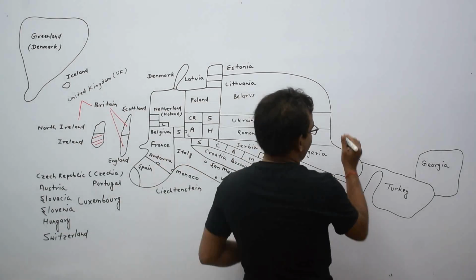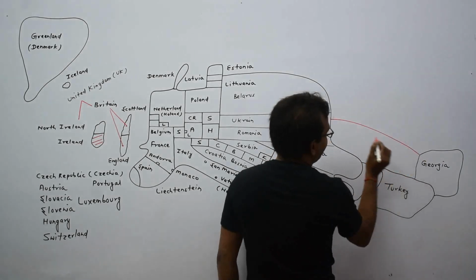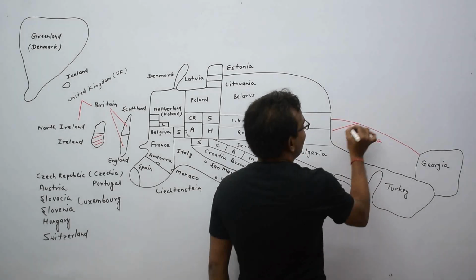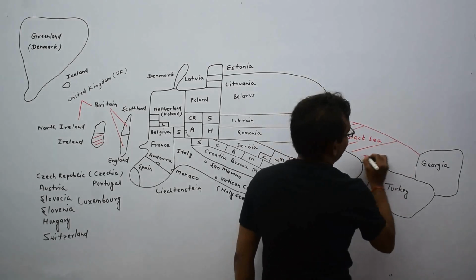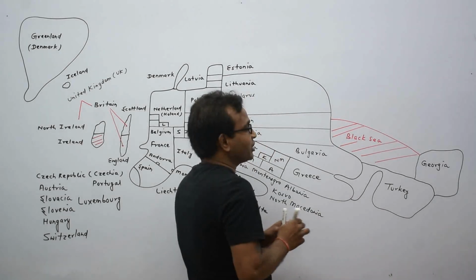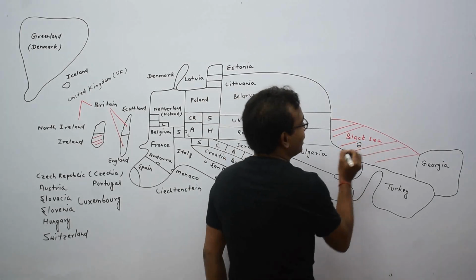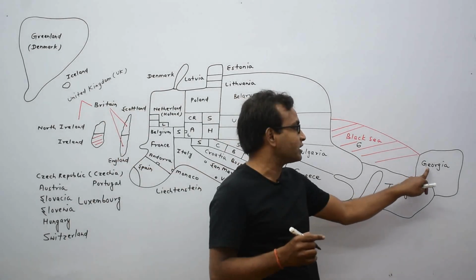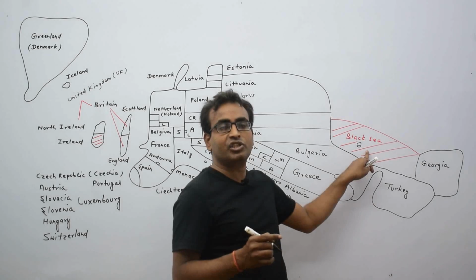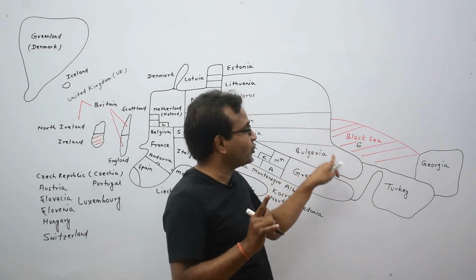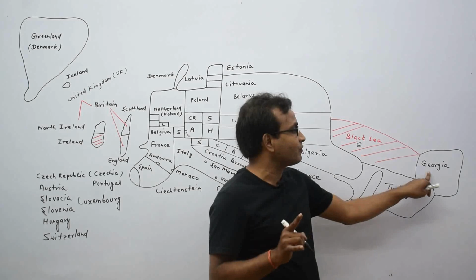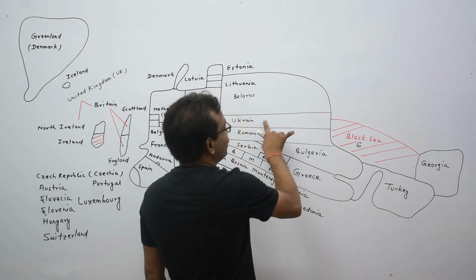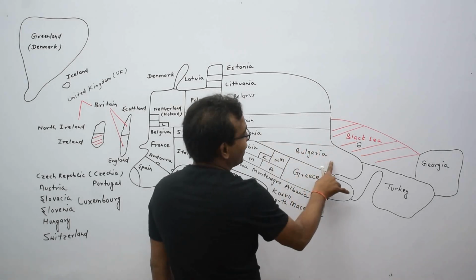Here is the Black Sea. Black Sea is touching 6 countries: 4 countries of Europe continent and 2 countries of Asia continent, that is Georgia and Turkey. Black Sea is touching Ukraine, Romania, Bulgaria and Russia.